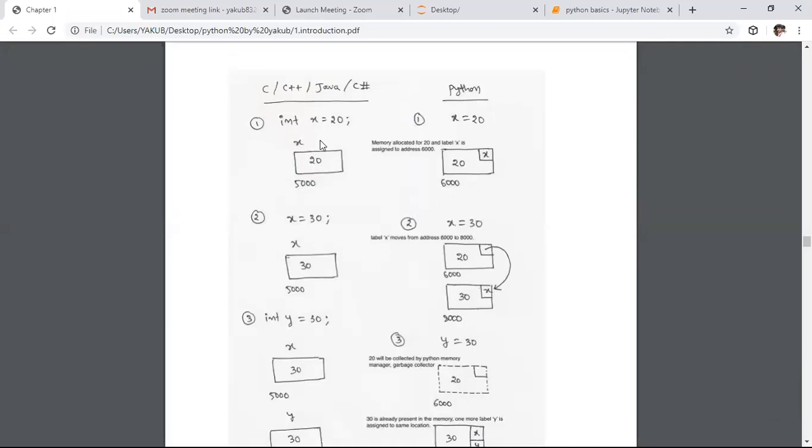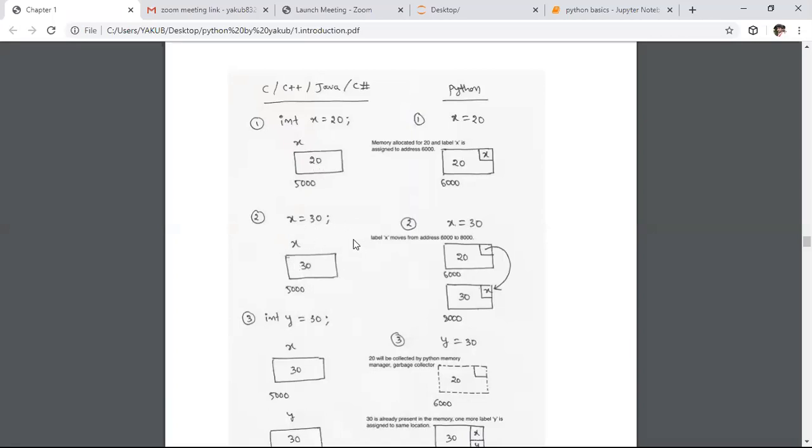So next time you say int x equals 30, the variable will remain the same. That means we are not changing the logical address of the variable. If you observe, the address remains the same, whereas in this memory location, this 20 will be replaced with this 30.